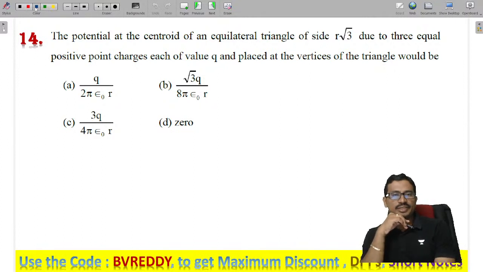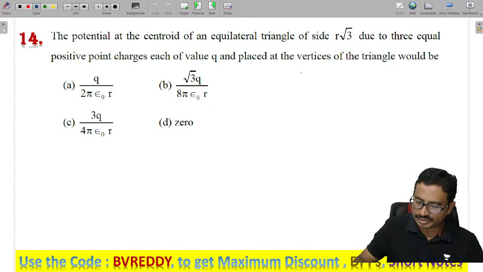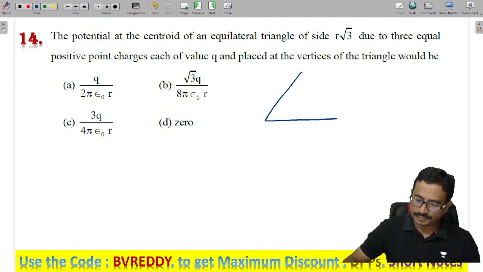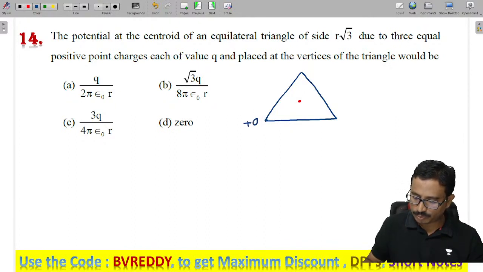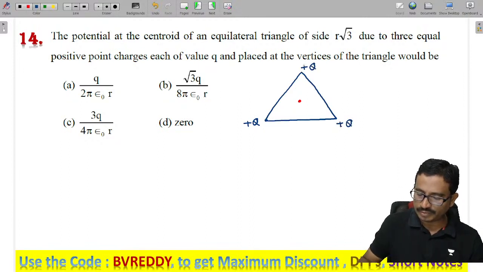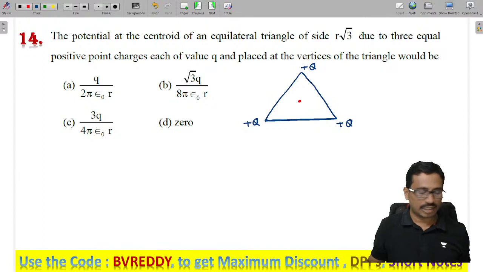The potential at the centroid of an equilateral triangle of side root 3 times r, due to 3 equal positive point charges, is. Right. Now here we have 3 equal point charges, plus q, plus q, plus q. Now this distance, each side, is given as root 3 times r.